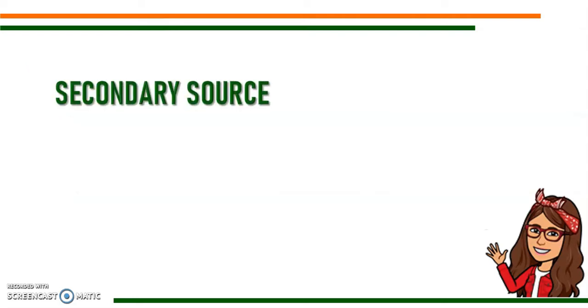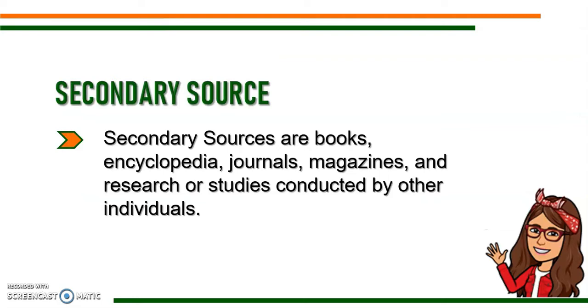The secondary sources on the other side are the sources that come from book, encyclopedia, journals, magazines, and research or studies conducted by other individuals. Just like when we want to know the number of recovered victims from COVID-19, if we want to know the daily recoveries, then we need to go to a secondary source, an online source, maybe on the World Health Organization or Department of Health page. We can go to that page and look for that, but we need to cite where we get the information, where we get the table that we're going to use or the data that we're going to use in our study. So that's it about primary sources and secondary sources. I hope you understand that very well.